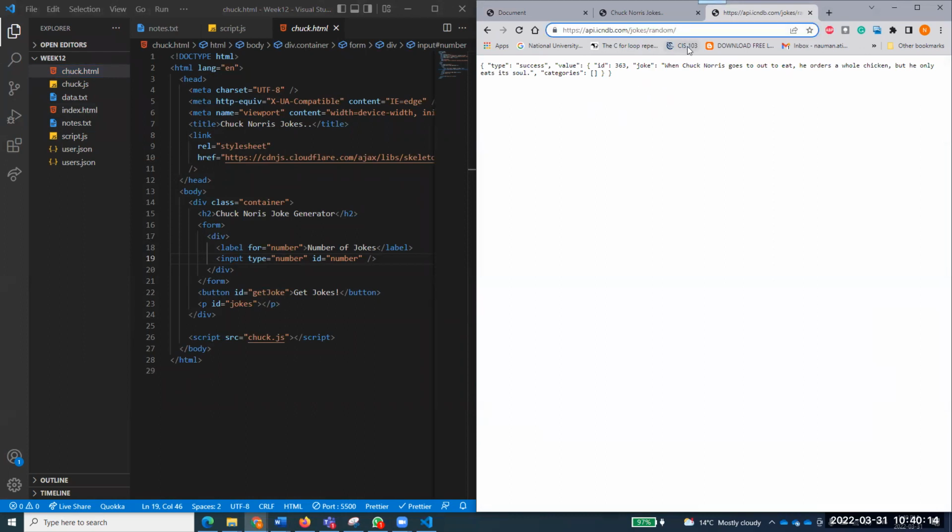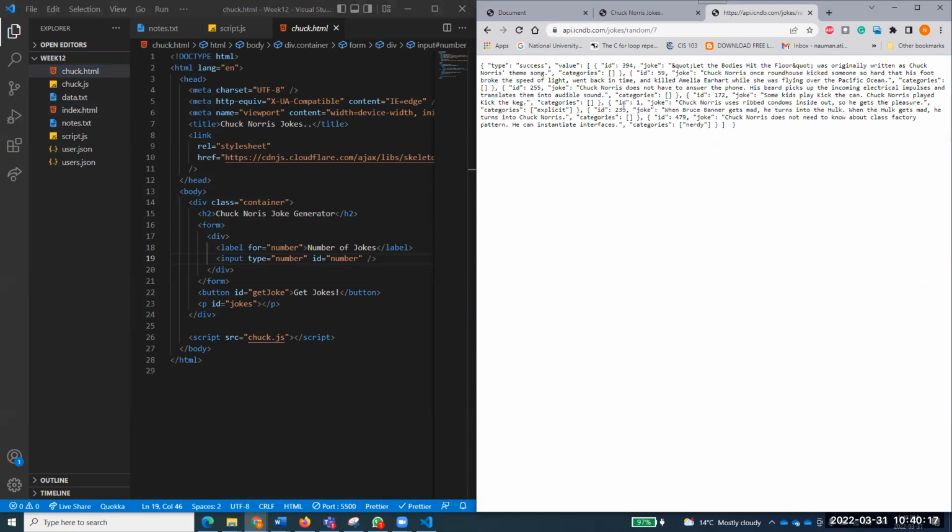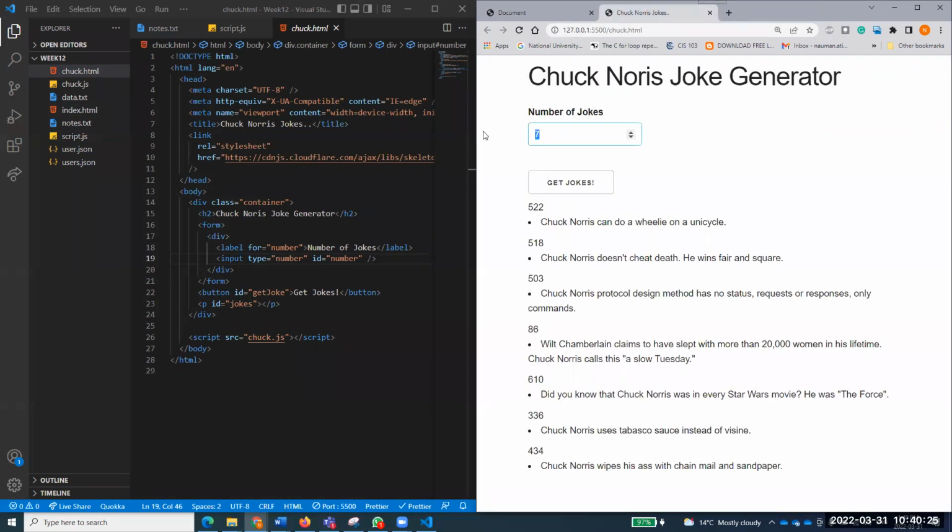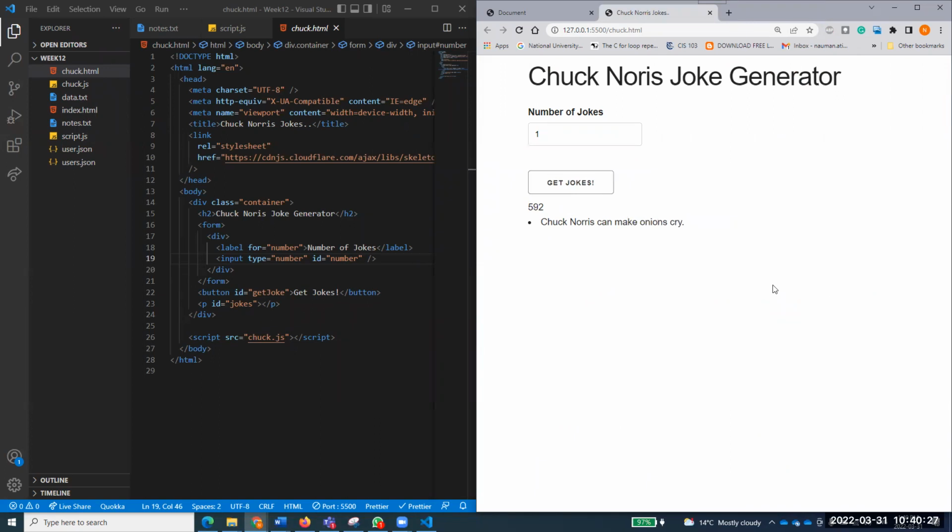And if I say 7 random jokes, for example, it comes up with 7 random jokes. You know what I mean? So I am using this API, which has so many jokes. I can bring those jokes into my website, any number of jokes that I want. If I say only 1 joke, this is the joke ID and the joke is coming over here.